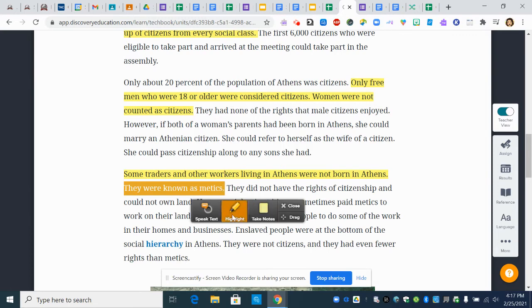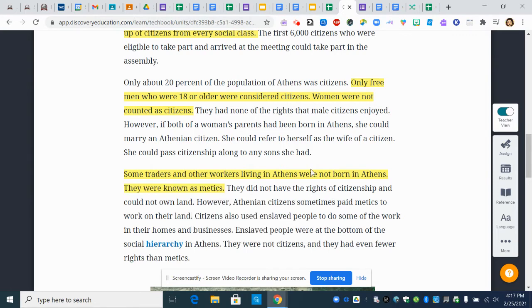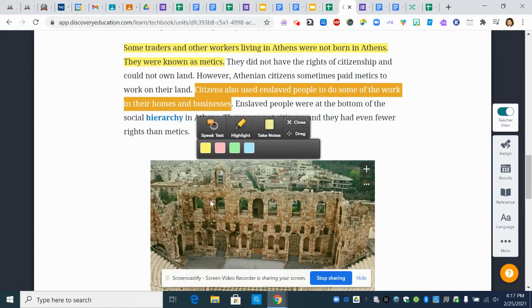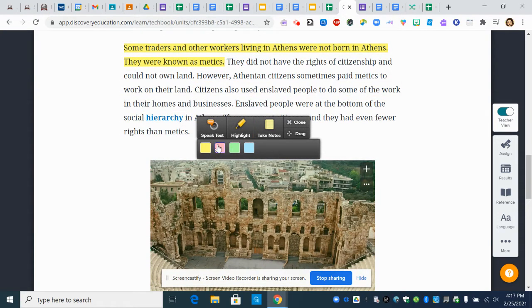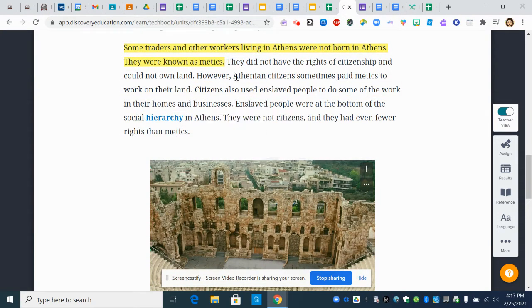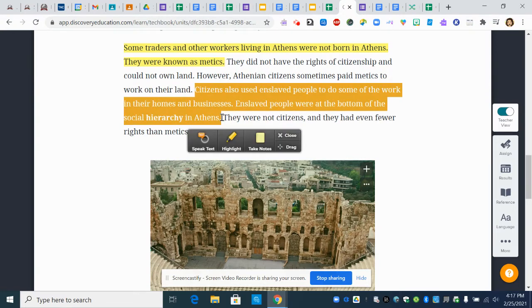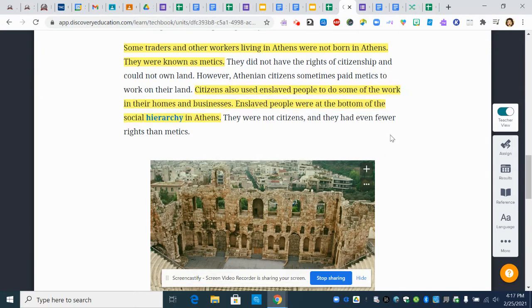Okay, we know that they didn't have the same rights as citizens. They also had enslaved people to do their work, kind of like Mesopotamia. We know that in Mesopotamia, they were also at the bottom of the hierarchy, the social hierarchy or the pyramid.